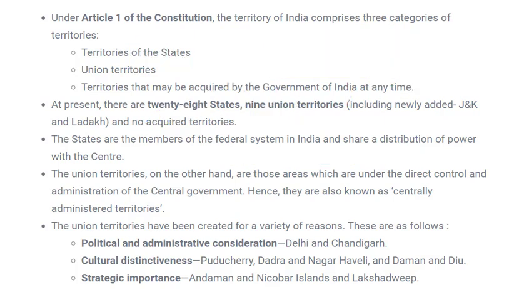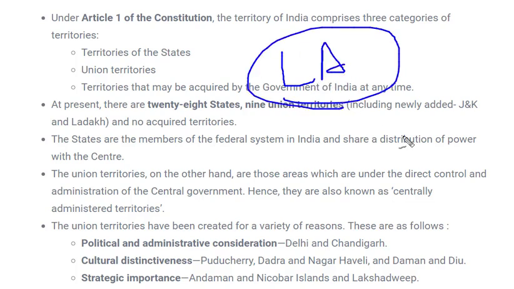So now what are the special provisions over here? According to the 7th Constitution Amendment Act in 1956, Pondicherry was given a special provision, and it was given a legislative assembly. That means after this amendment, it had its legislative assembly. Before this, no union territory had its legislative assembly.